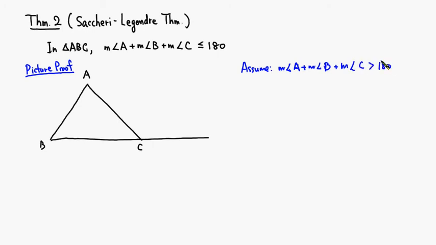Which means that there exists some positive number t such that the measure of angle A plus the measure of angle B plus the measure of angle C is equal to 180 plus t. So we have that.